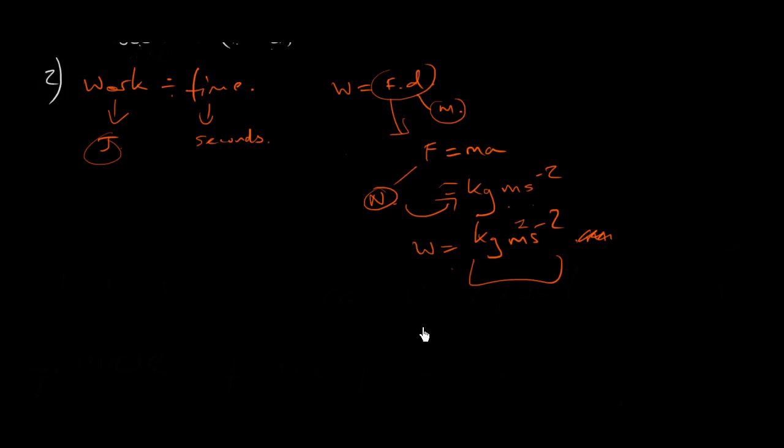So if you want to do the final answer for work divided by time, then we need all of this divided by time again. So that would be another seconds on the negative. So if we divide by time, we need another second on the negative. So that would be kilograms meters squared seconds to the minus 3.